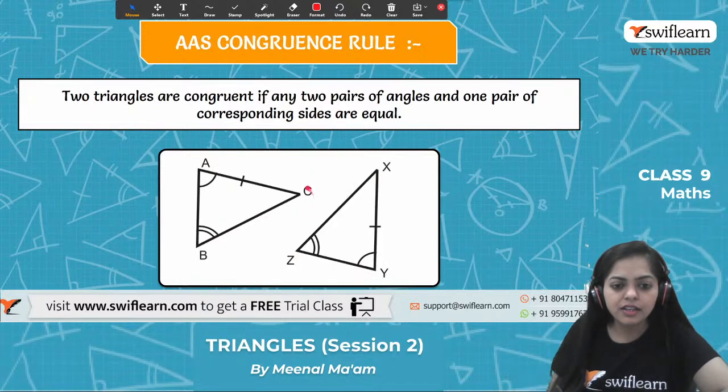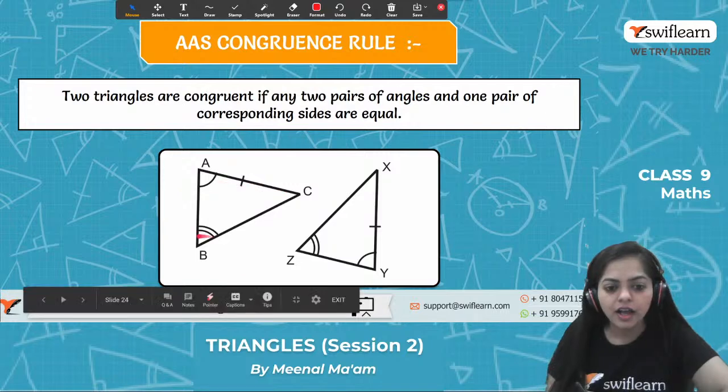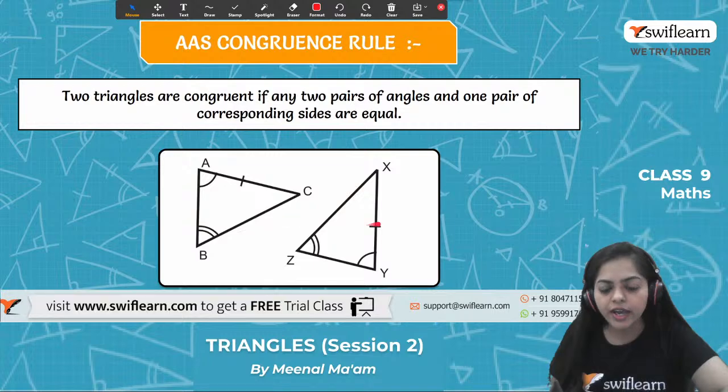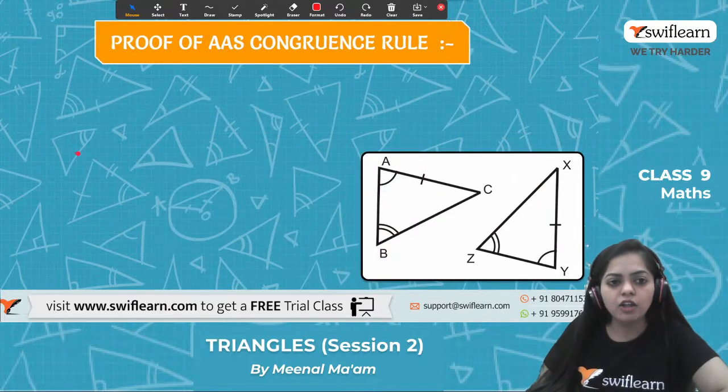For example, in this case, if angle A equals angle Y, angle B equals angle Z, and one side, that is AC, equals XY, then we can say that triangle ABC is congruent to triangle YZX. Got it?